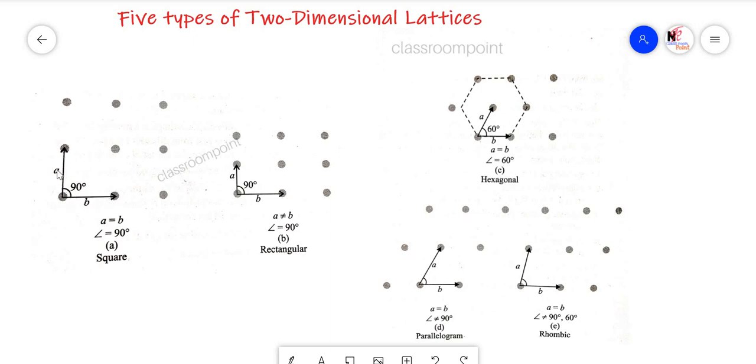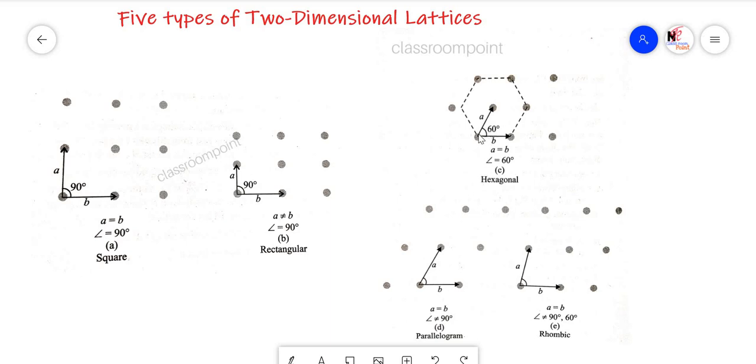So if you take the distance as A, here it is B, A equals B, and the angle is 90 degrees. Here distances are different but angle is same, so A not equals B, but angle is 90 degrees only. But these are different categories. Why? Because these are of AB category type of the arrangement of the particles.